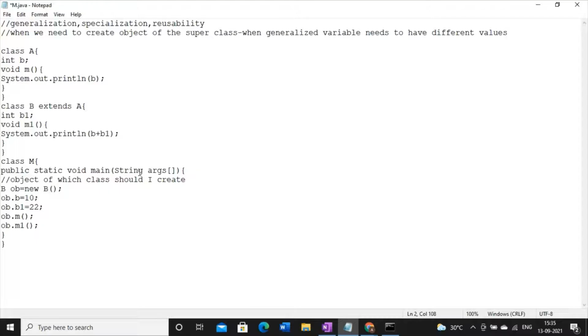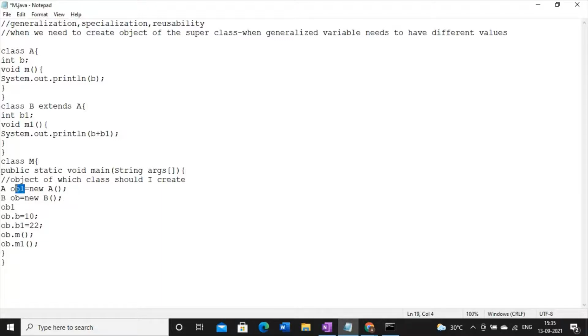At this point, I will create one object of class A also. Why do I need this? For this case, I need the value of B as 50. So I will write OB1.